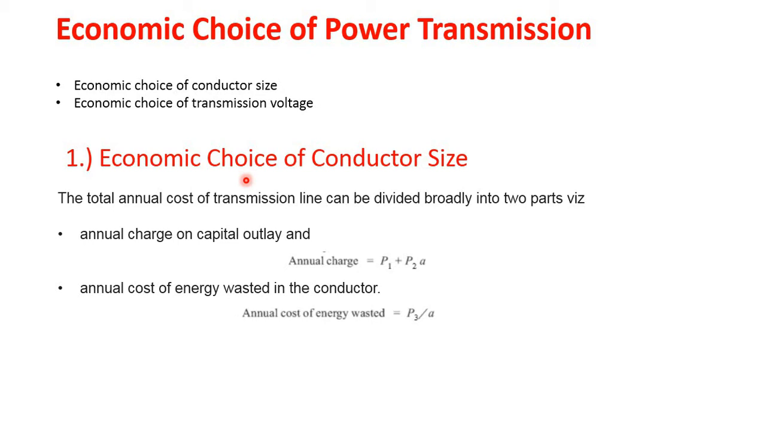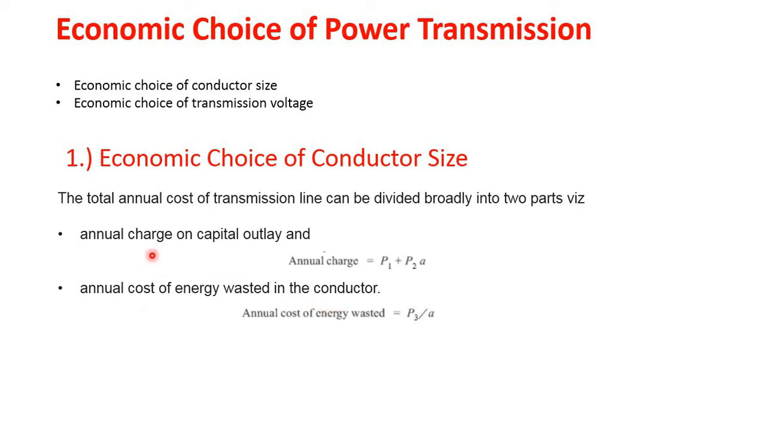Economic choice of the conductor size. The total cost of the power transmission system can broadly be subdivided into two major chunks. The first one is the annual charge on the capital outlay, and the second one is the annual cost of energy wasted in the conductor.